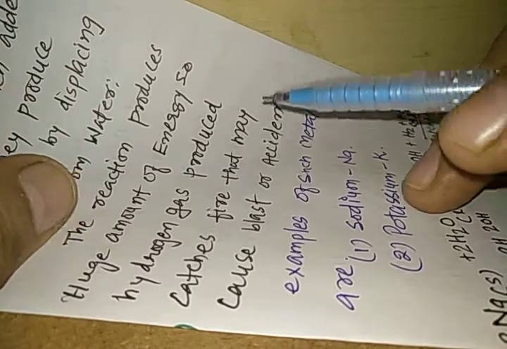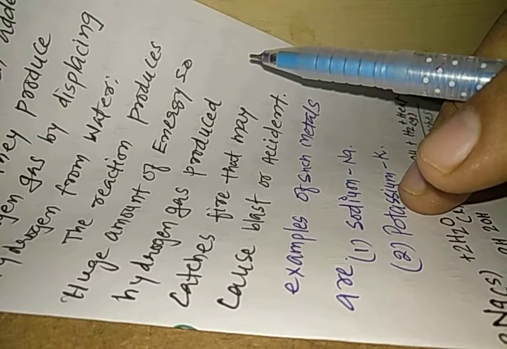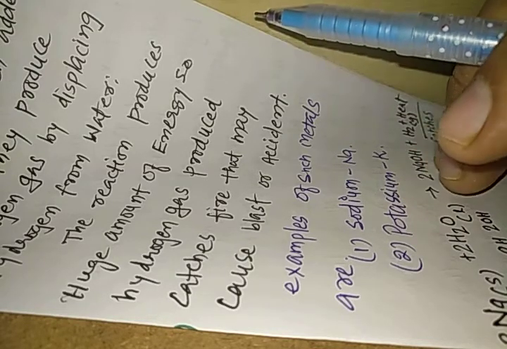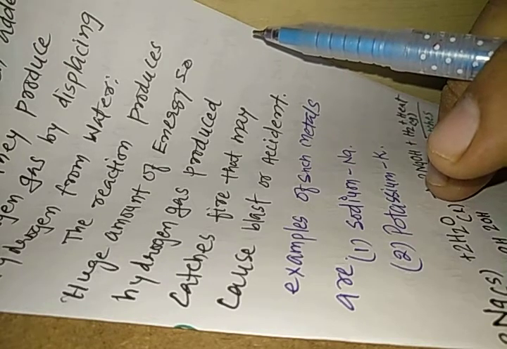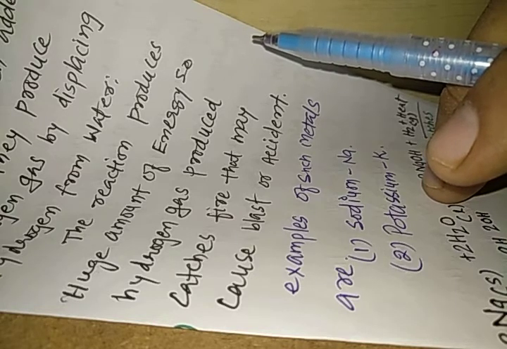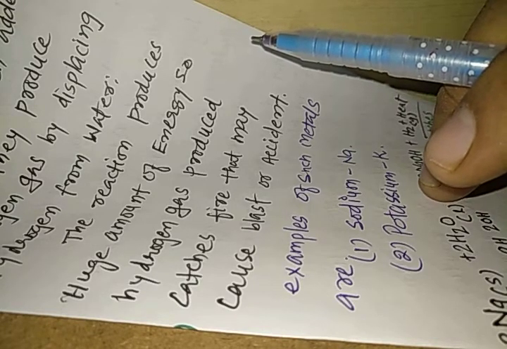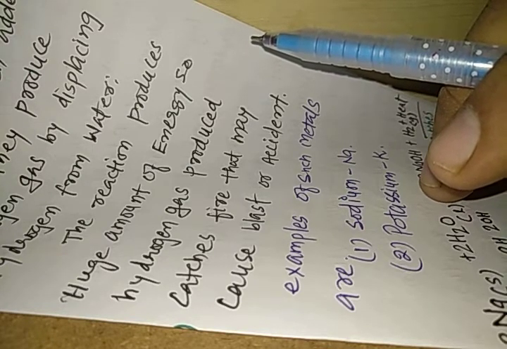The reaction produces a huge amount of energy, so the hydrogen gas produced catches fire, which may cause a blast or accident. When these metals are added to water, the metal reacts with water and produces hydrogen gas and metal hydroxides. During this reaction, a huge amount of energy is produced. Hydrogen catches this energy and starts burning. This burning of hydrogen gas may cause a blast or an accident.